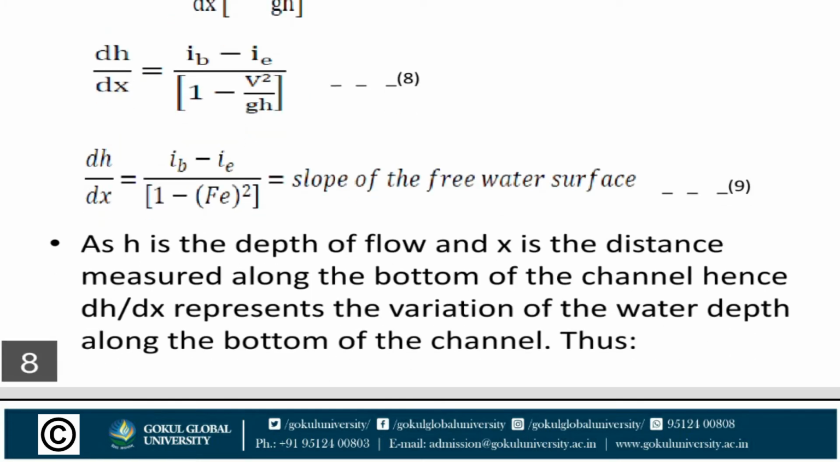dh by dx is equal to IB minus IE upon 1 plus Fe square, which is equal to the slope of the free water surface. This is the equation of the slope of the free water surface. As h is the depth of flow and x is the distance measured along the bottom of the channel, dh by dx represents the variation of water depth along the bottom of the channel. Thus,